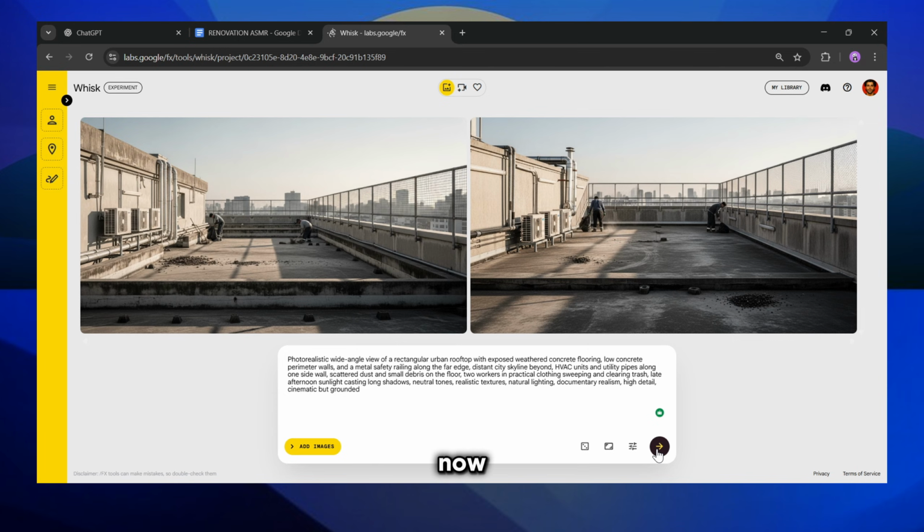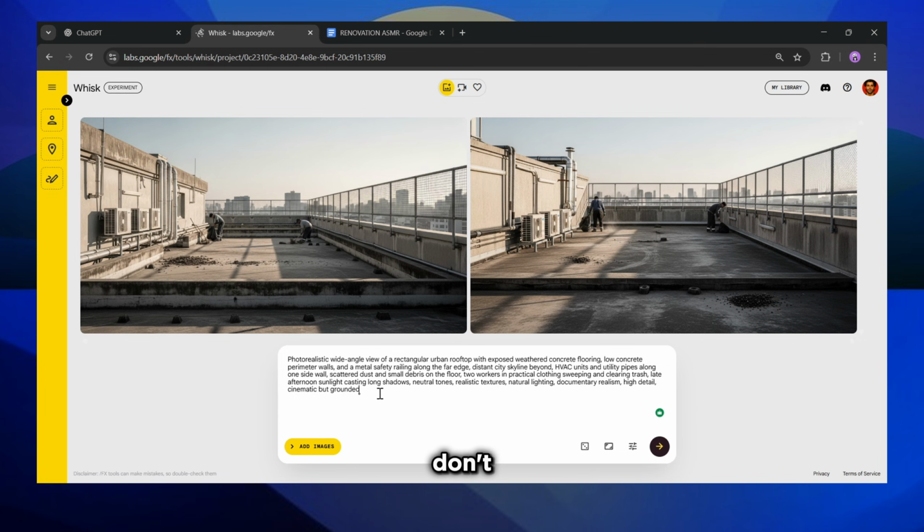This is the result. Now you can actually see the transformation happening. This image follows the exact scene structure we designed. Same rooftop, same layout. Workers cleaning raw concrete. This first image becomes the foundation for everything that follows. Now here's where most people completely mess up.